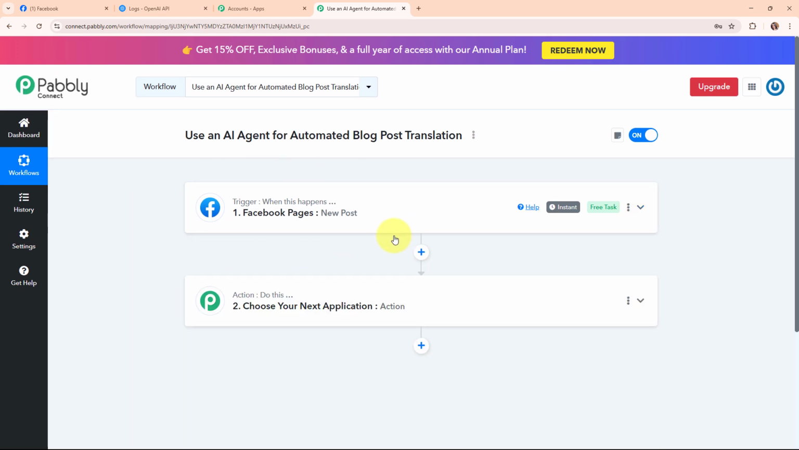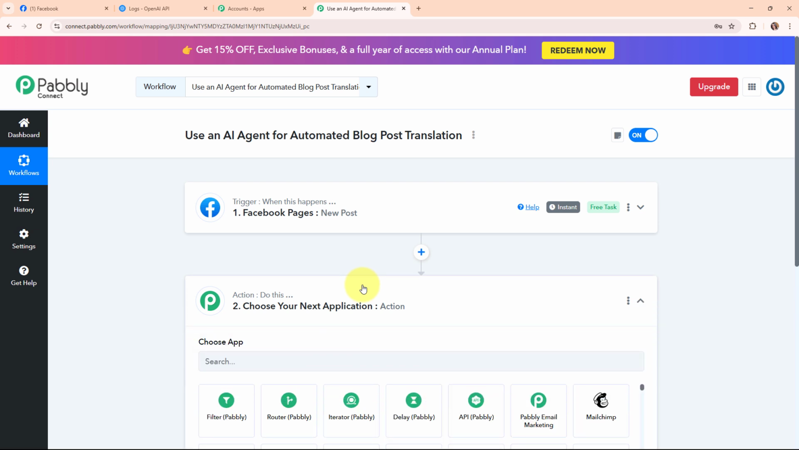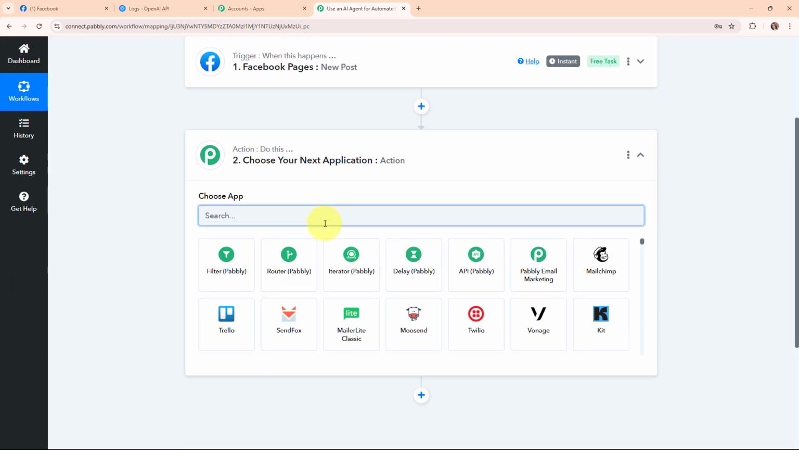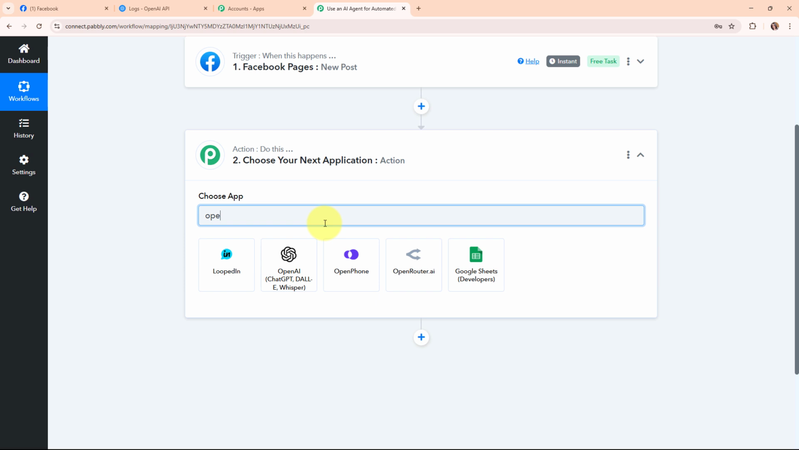So once we have received a new post detail from our Facebook page, then automatically using the details, I want to translate that blog posted from English to French language using an AI. So for that, I need to connect my OpenAI account with Pabbly Connect in this action step given over here. So here I'm going to select my action application as OpenAI.